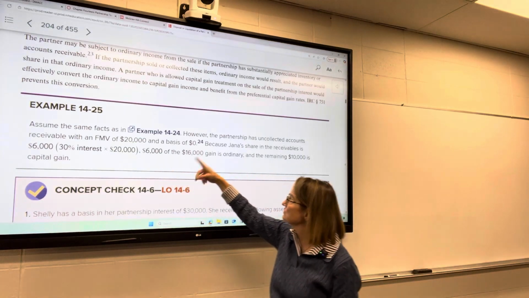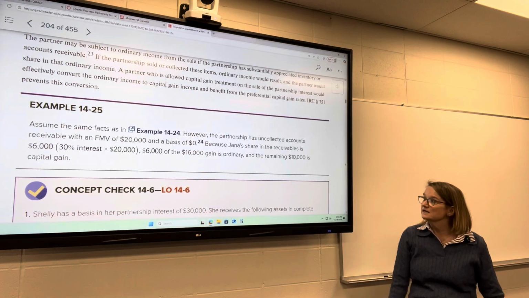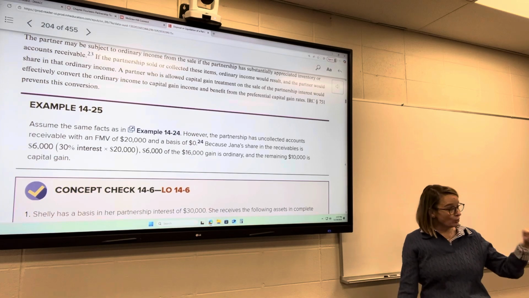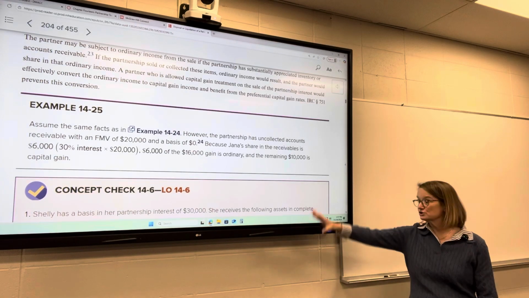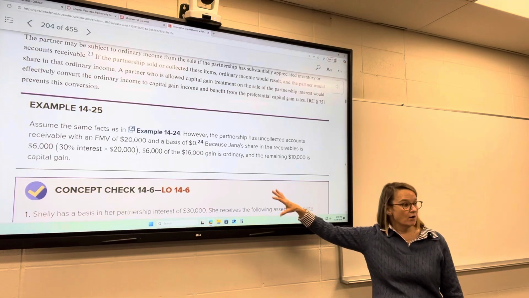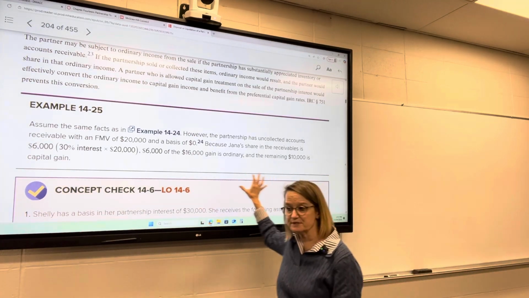So $6,000 of that $16,000 gain is now reclassified as ordinary income. The remaining $10,000 is capital gain. So she's going to pay different tax rates on those different types of income.